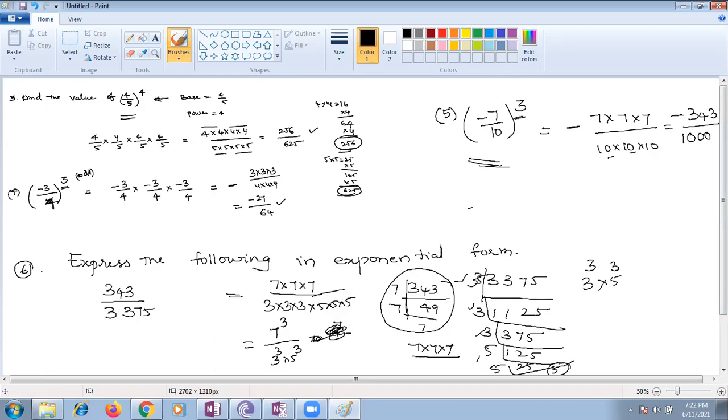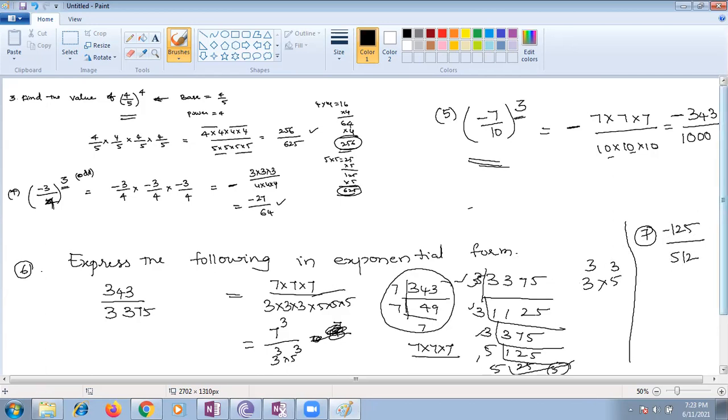Yes, come on, minus 125. Very interesting question. I'm giving a negative sign here. See carefully, children. Seventh one: minus 125 divided by 512. When negative will come, children?